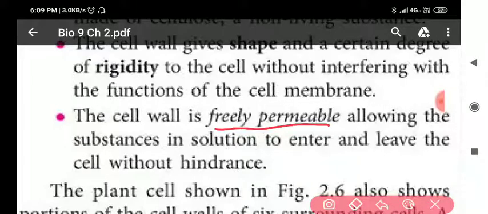Actually, this topic, difference between cell membrane and cell wall, I have already discussed in yesterday's video. The video which I uploaded, in that, in my written notes, I have already made a difference between plant cell and animal cell, and I hope most of the students might have written that in your notebook.